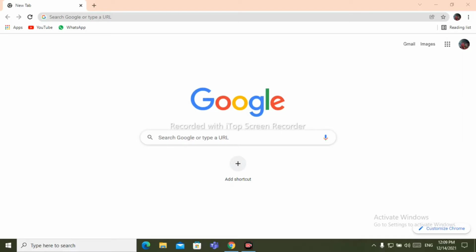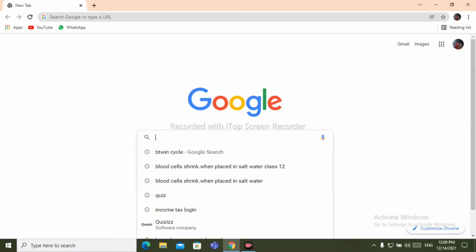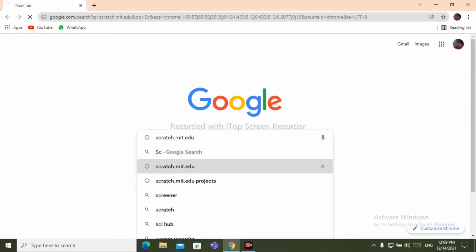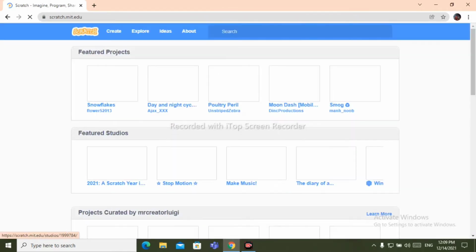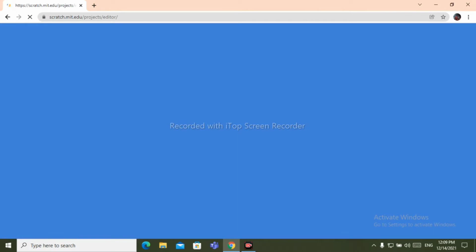Today we will see the code of the Gandhi Ji 3 Monkeys project. So let's get started. First, for opening Scratch, we have to open Google Chrome, then type here scratch.mit.edu, then open this, click on create. It is creating a project. It has created.